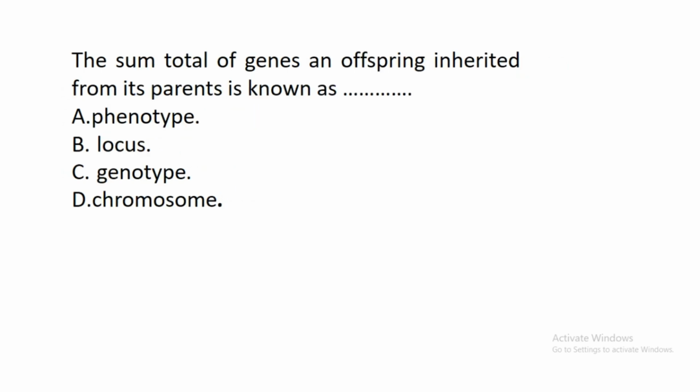The next question says, the sum total of genes an offspring inherited from its parents is known as dash. A. Phenotype. B. Locus. C. Genotype. D. Chromosome. The correct answer to this question is C, Genotype. So genotype is the total genes an offspring inherited from parents, and these genes make up that organism. These genes that make up that organism are regarded as the genotype of such organism.